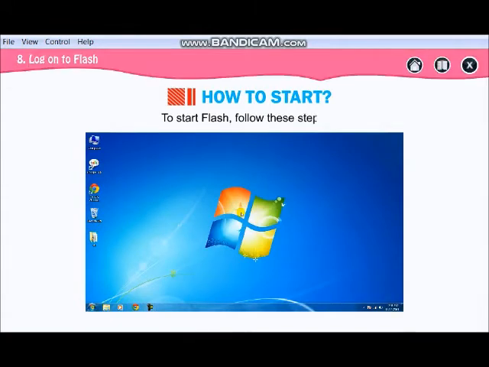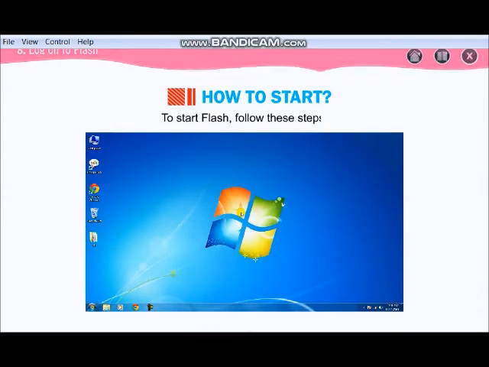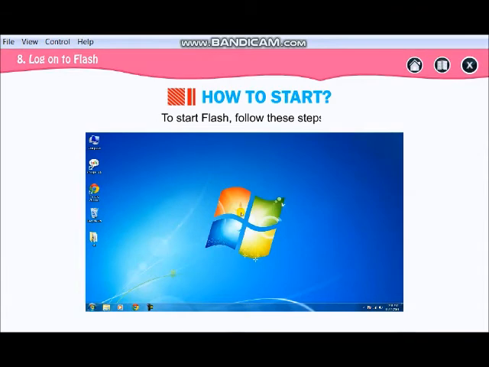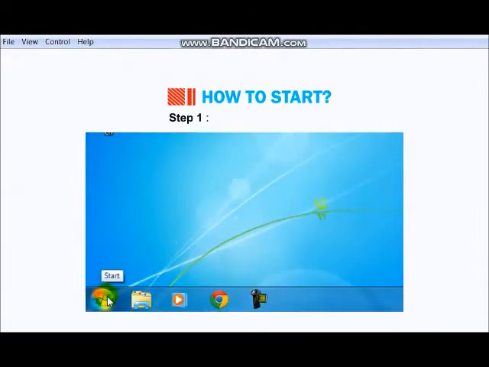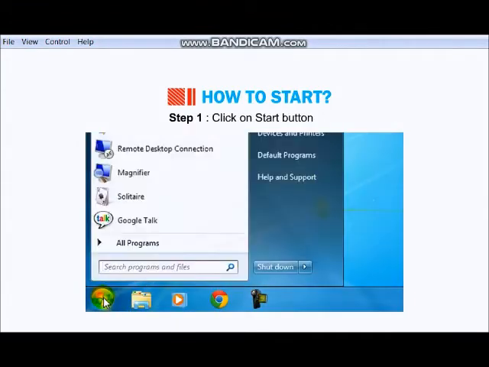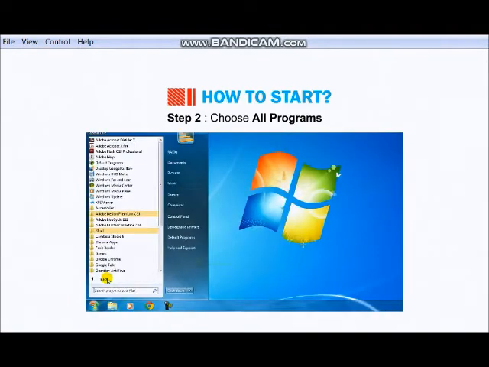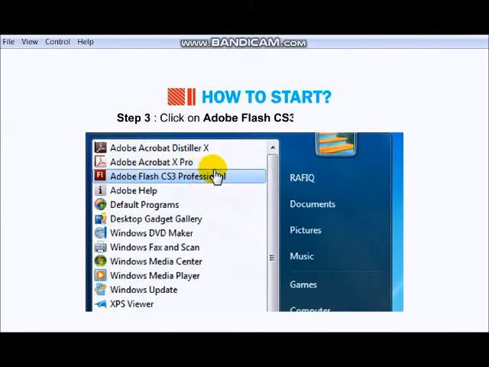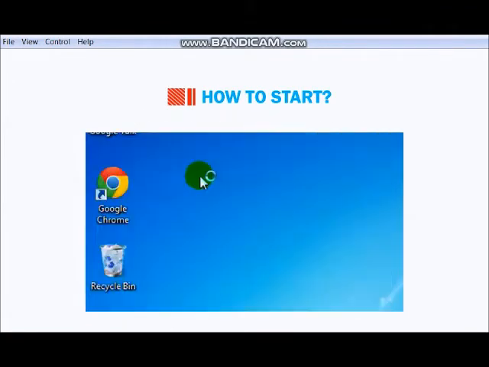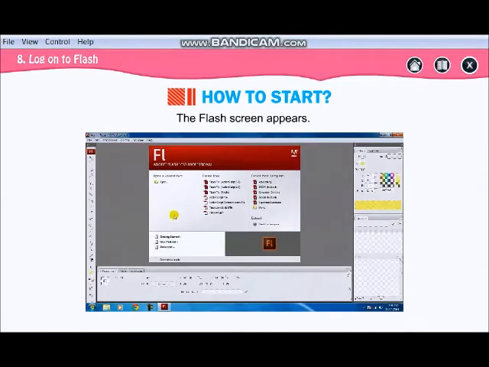To start Flash, first you have to download it and then it will be in your start button. So follow the steps to start your Flash. You have to click on the start button, then All Programs, then Adobe Flash CS3 Professional. This is the screen of your Adobe Flash. When you open that, it will be like this. This is your Flash window.